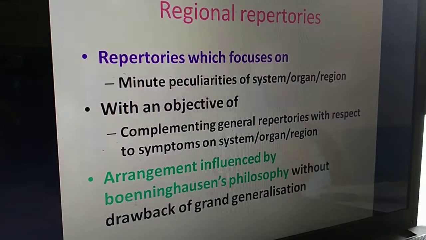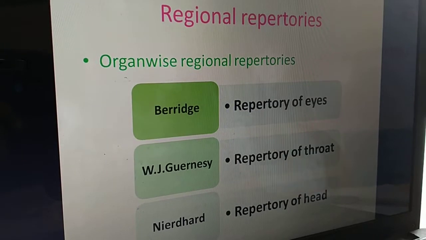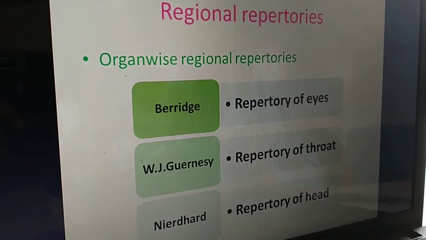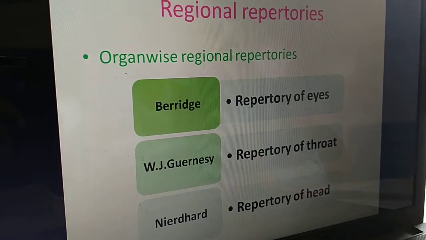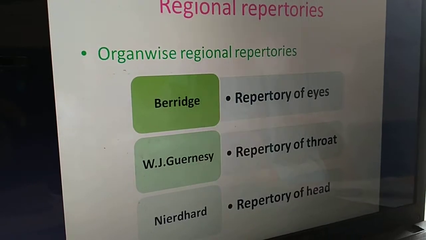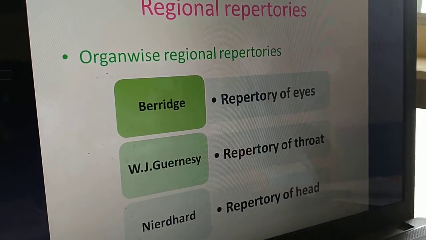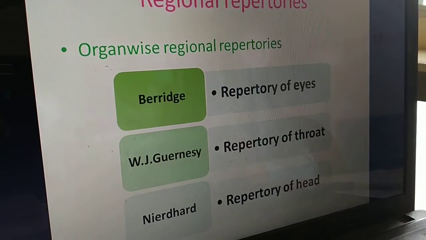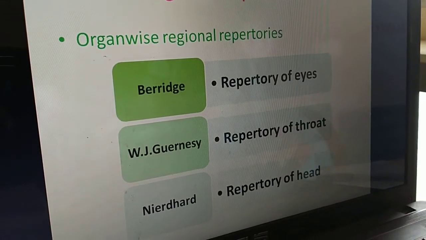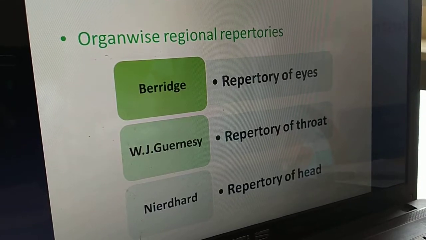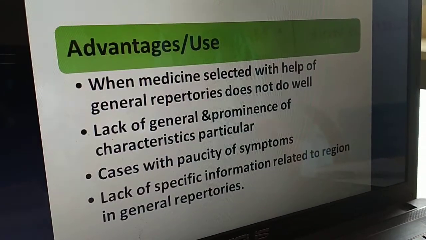Then organ-wise regional repertories. Organ-wise means only focusing on a specific organ. For example, a very popular repertory of the eyes by Berridge, repertory of the throat by William Guernsey, and repertory of the head by Nordhard. Then what are the advantages?